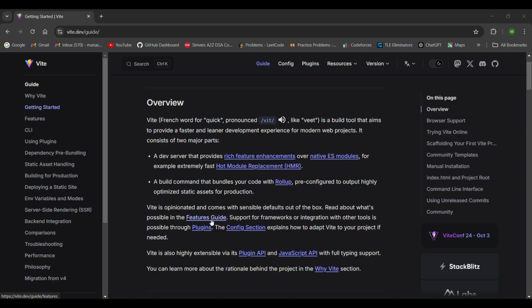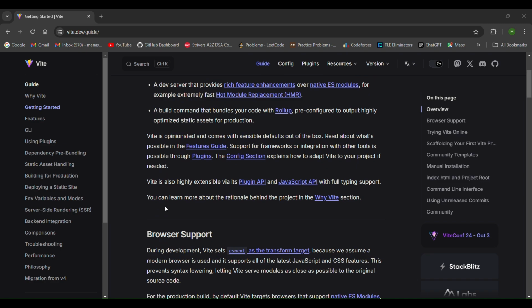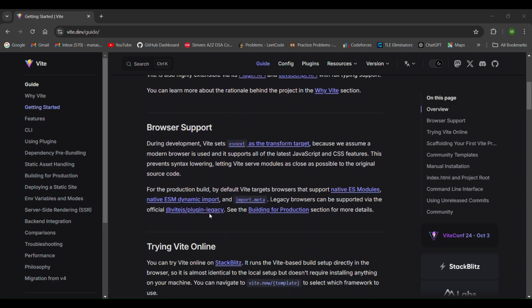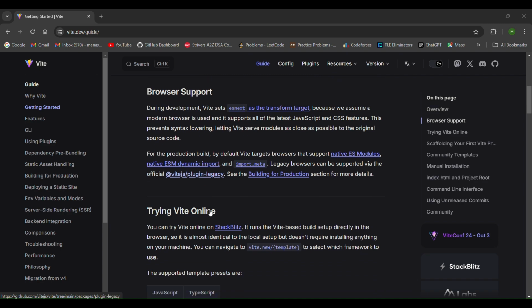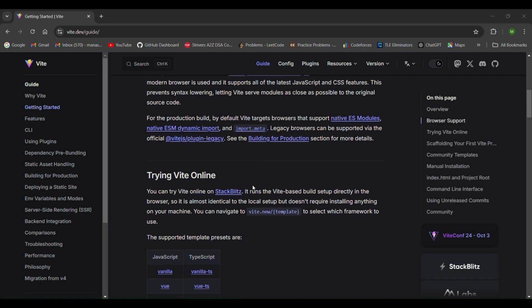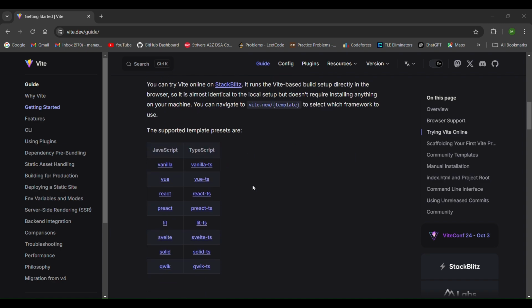This is great for a project like mine, where I'm constantly making updates. If you look at the documentation, you can see how easy it is to set up Vite with just a couple of commands. You can start a new project, plus Vite has a built-in server that automatically refreshes the page whenever you make changes, so you don't have to keep reloading it yourself.